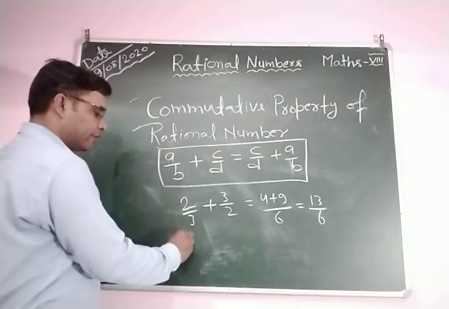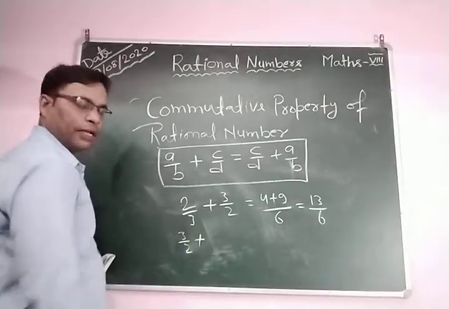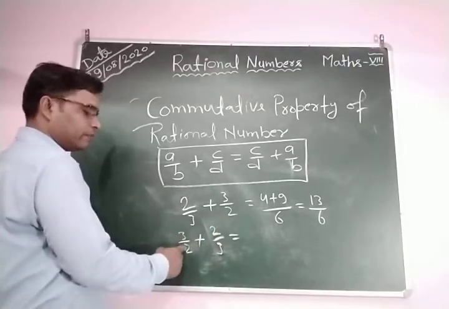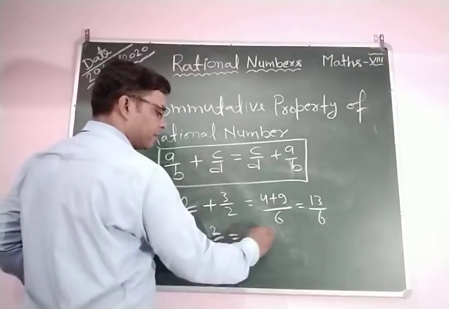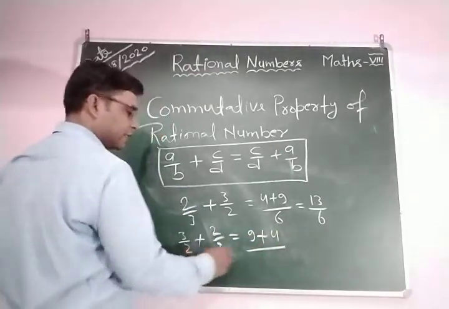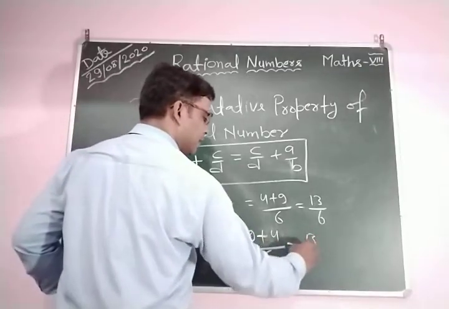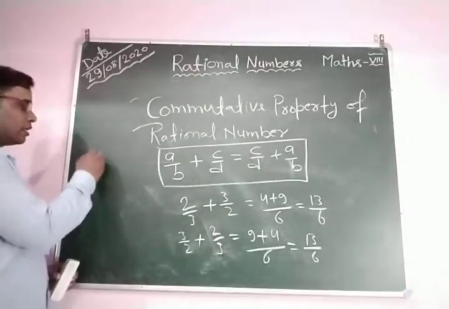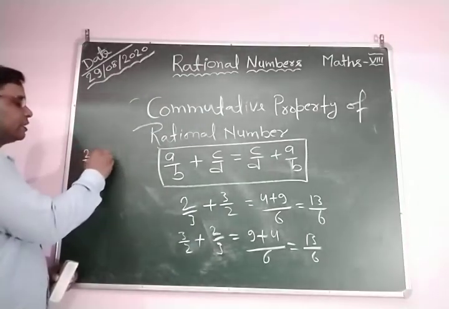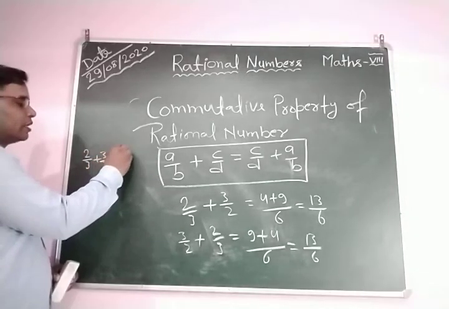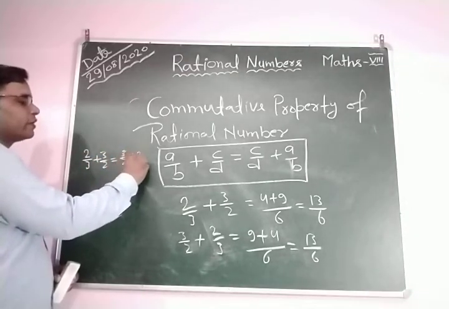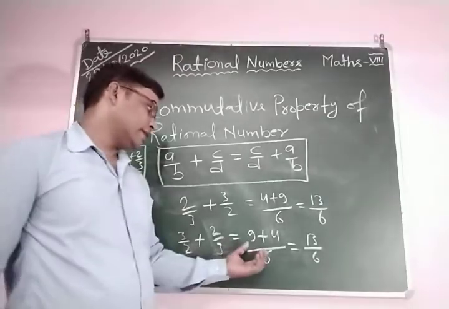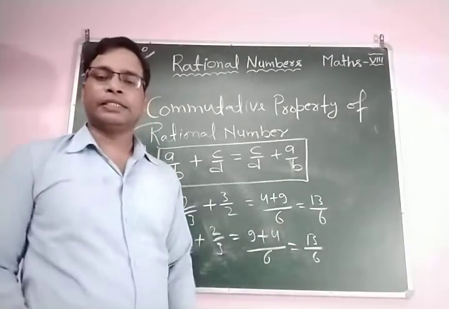After this we first write 3 by 2 plus 2 by 3. Add them: 3 times 3 is 9, 2 times 2 is 4. So 9 plus 4 by 6, again you obtain 13 by 6. So you can say that 2 by 3 plus 3 by 2 is equal to 3 by 2 plus 2 by 3. Both are equal because you can see they give the same result, 13 by 6.